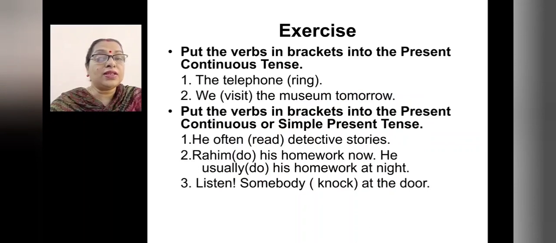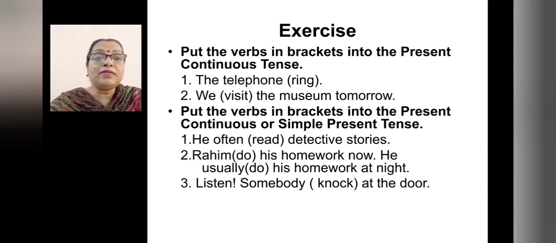Now that we have discussed all the four forms of the present tense, let us do some exercise. Questions can come in any way. You have to know the basic concept clearly. So let us start with the exercise. Put the verbs in brackets into the present continuous tense.